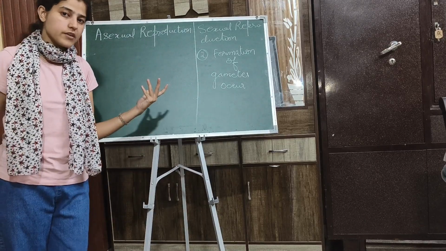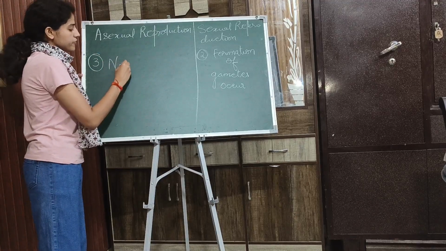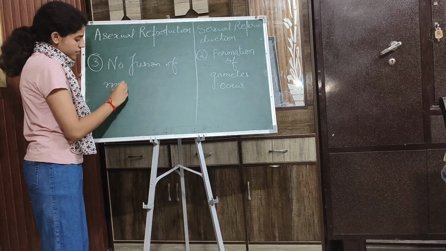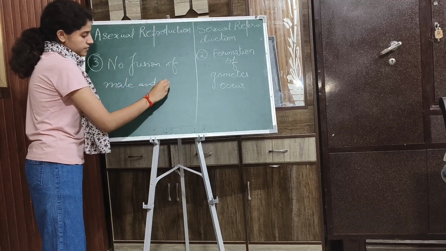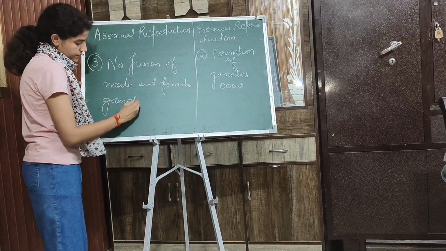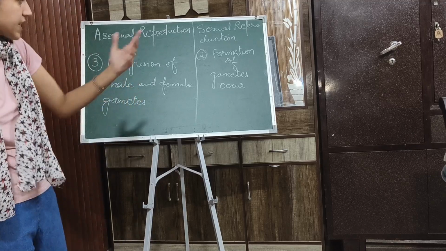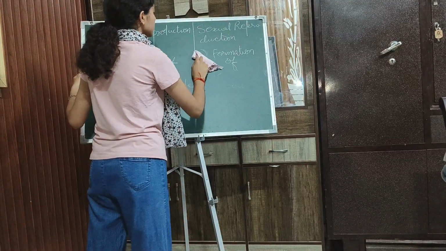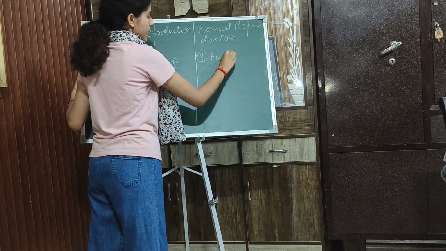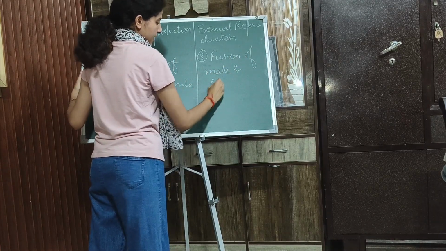if no gametes are formed in asexual reproduction, so there will be no fusion also. So third difference is no fusion of male and female gametes takes place in case of asexual reproduction, but in case of sexual reproduction, fusion of male and female gametes takes place.